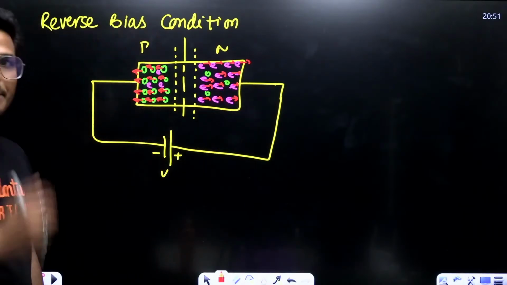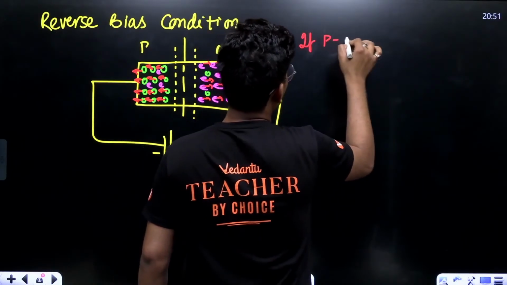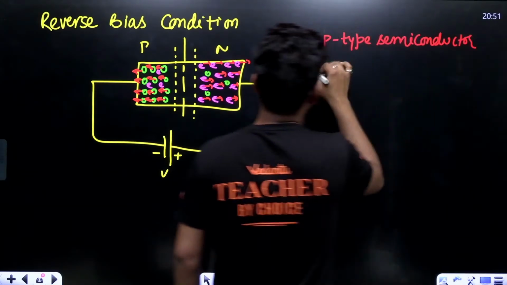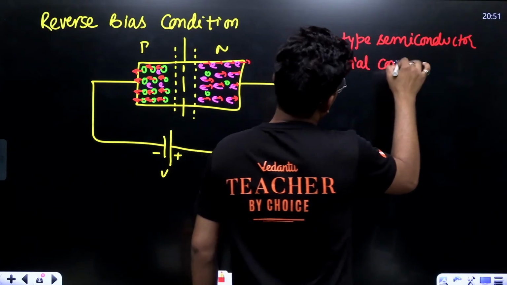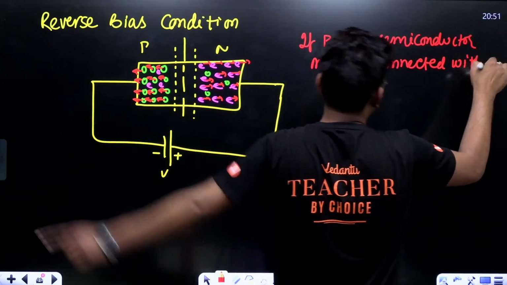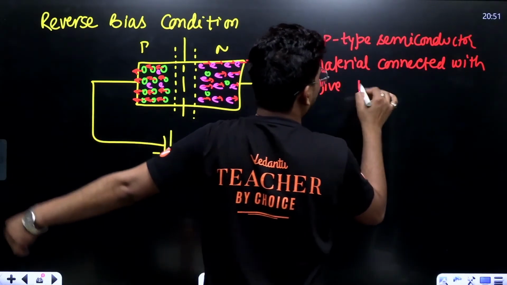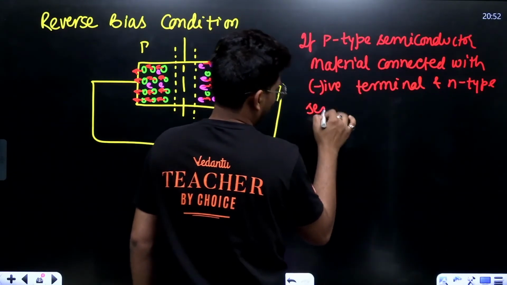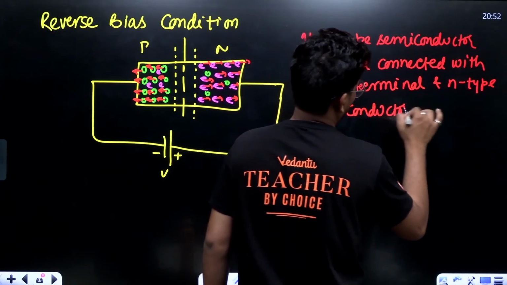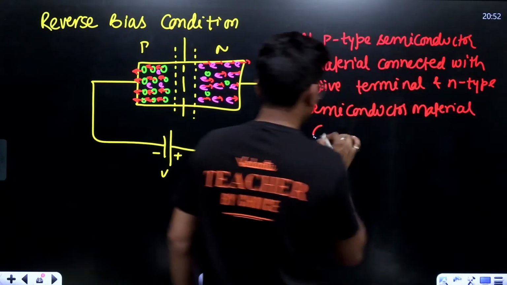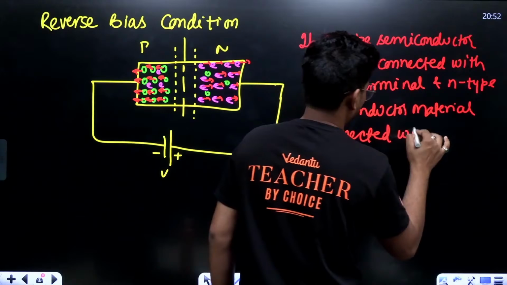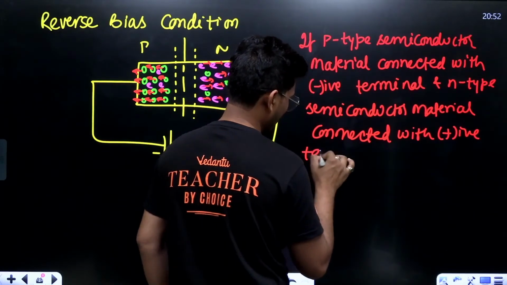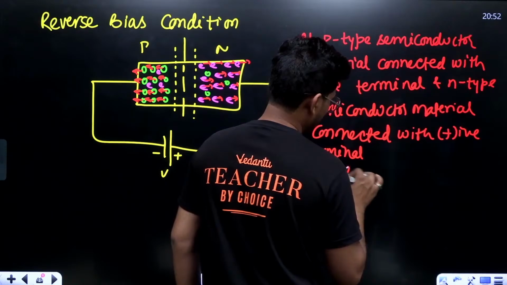So if P-type semiconductor material is connected with the negative terminal and N-type semiconductor material is connected with the positive terminal, then what will happen?